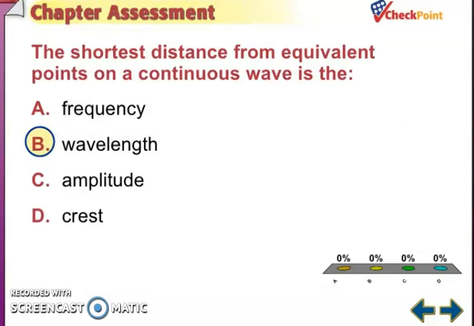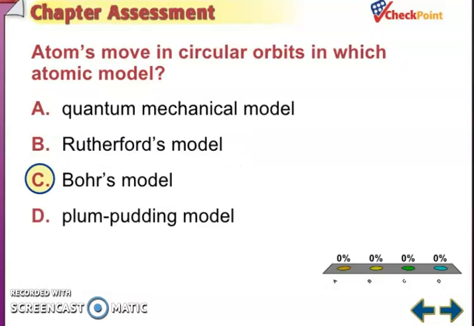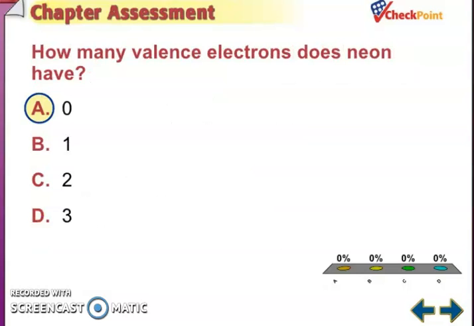There are many different. So, the shortest distance between equivalent points on a continuous wave is the wavelength. The energy of a wave increases as wavelength decreases. Electrons move in a circular orbit in which atomic model, that is the Bohr model. So, it is impossible to know precisely both the location and velocity of an electron at the same time because this is the statement of Heisenberg uncertainty.